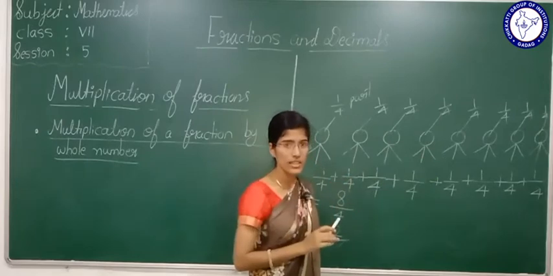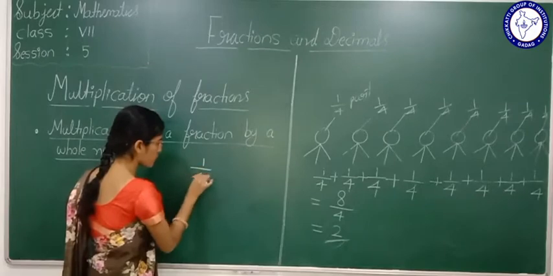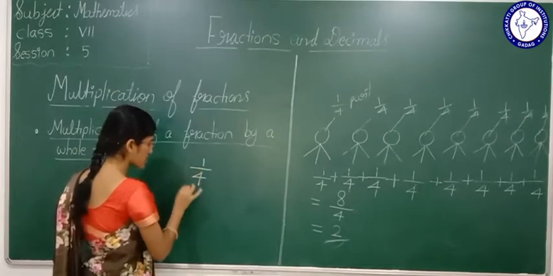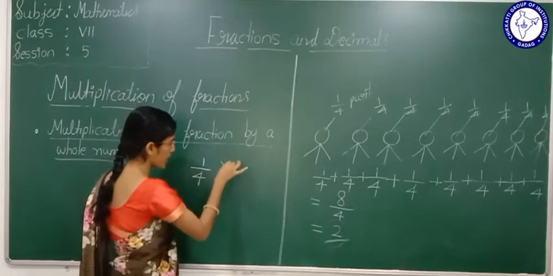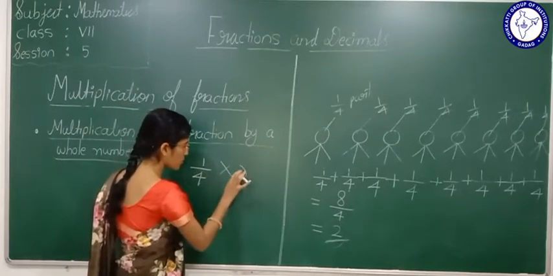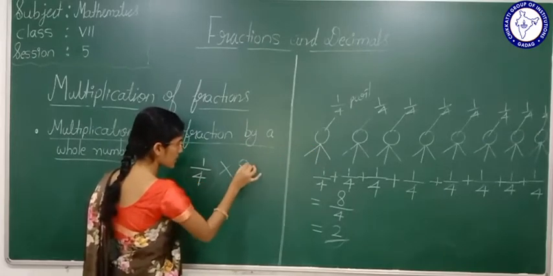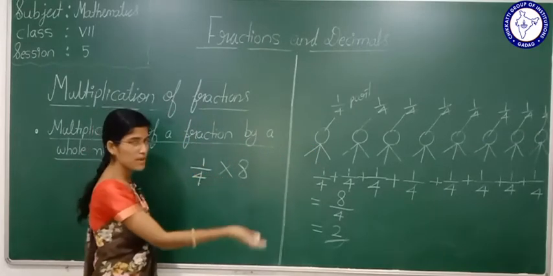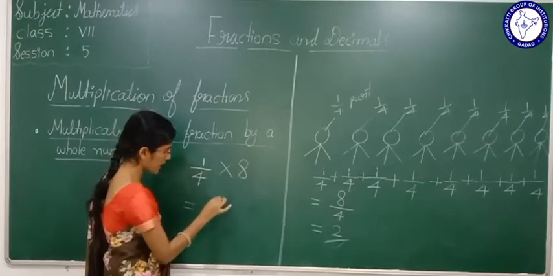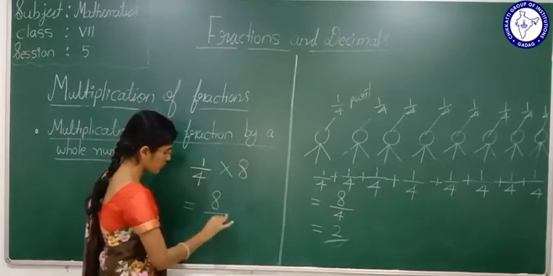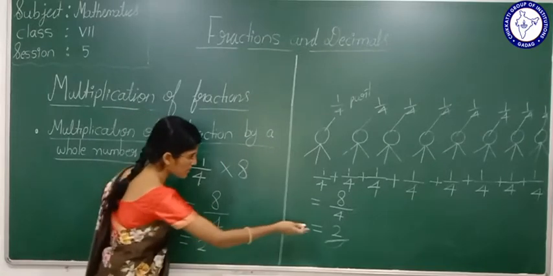Instead of doing this, what we can do is 1 by 4. One person consumed 1 by 4th part of pizza, and how many friends were invited to the birthday party? It is 8. See here, 1 by 4 multiplied by 8 you can do, right? Now 1 8s are 8 by 4. 8 by 4 is what? 2. The same answer we got.